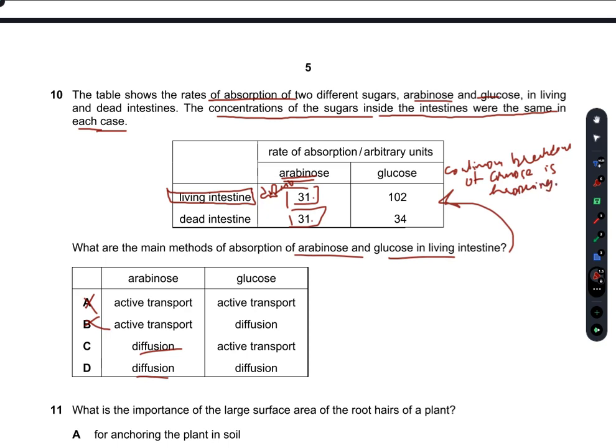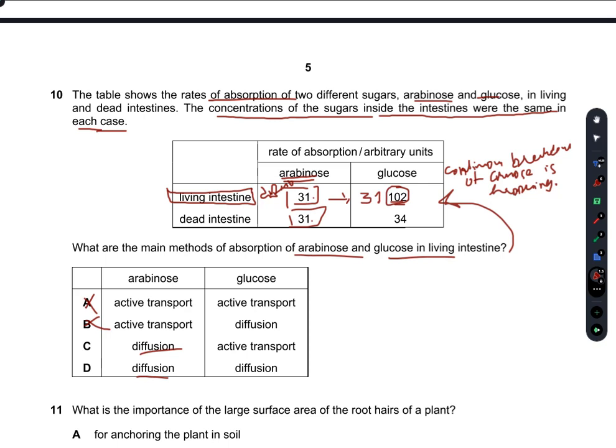So if continuous breakdown of glucose is happening in the living intestines, and he has shown that glucose is 1 or 2. Whereas for living intestine, the concentration of the sugars, so arabinose is 31 there, so ideally there should be 31 glucose as well, but glucose is 1 or 2, it is largely greater than arabinose.